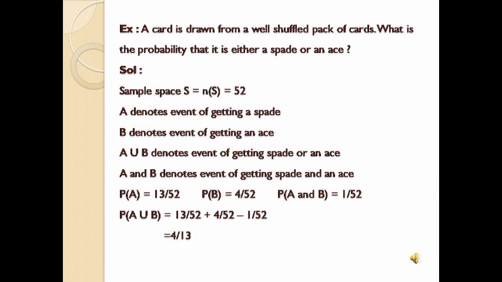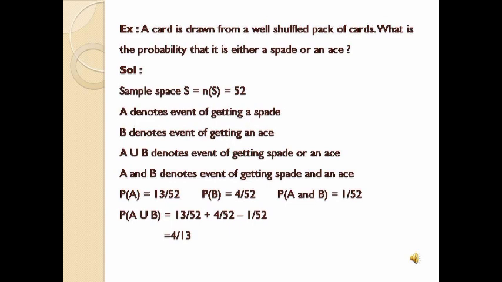Next, the probability of A intersection B. Yes, in the spade cards we'll have one ace card and here we have another ace card. So what is common here? The ace card is common. So the probability of A intersection B is equal to 1 by 52.